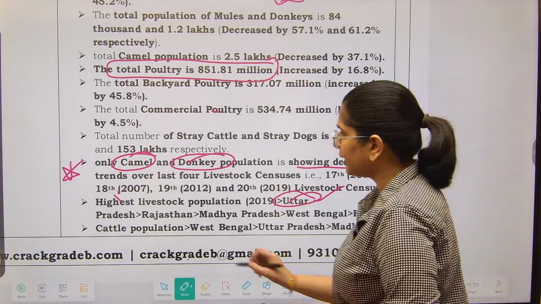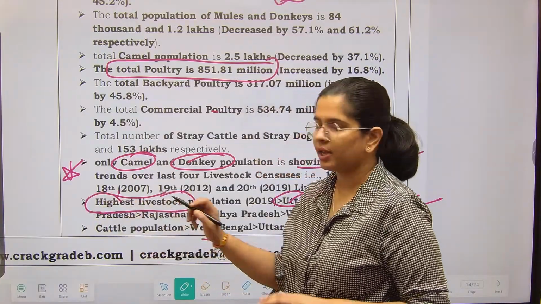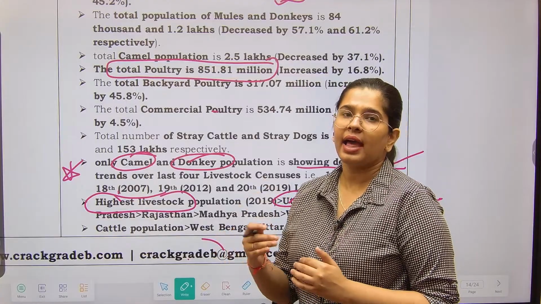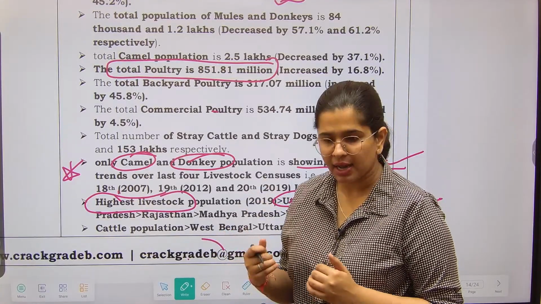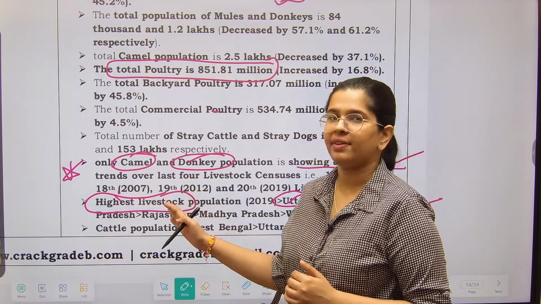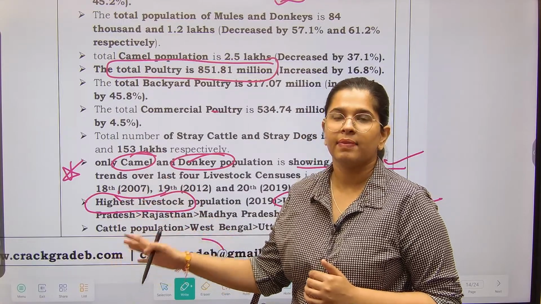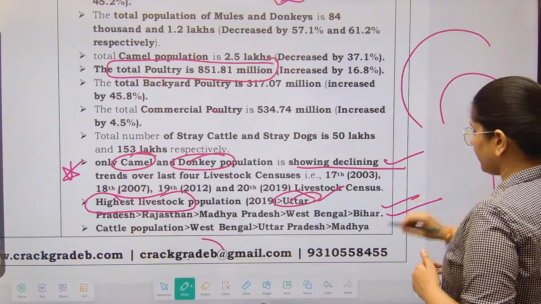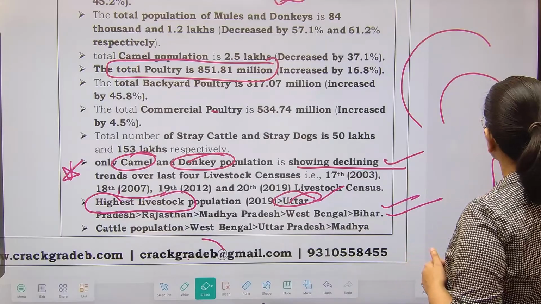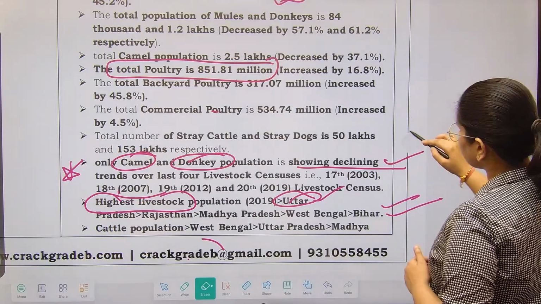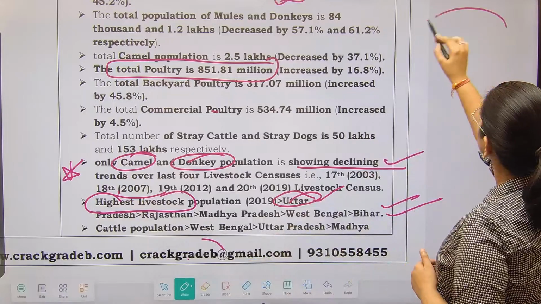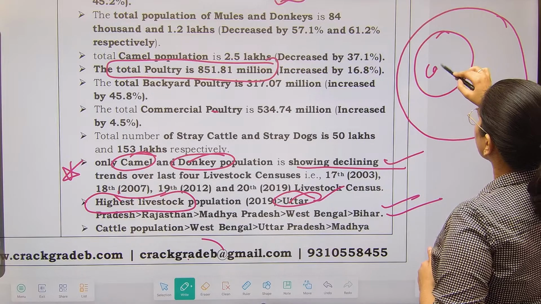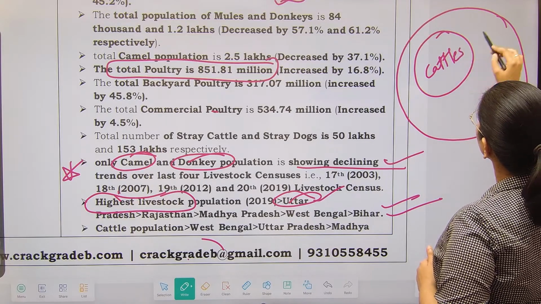See, this is the greater category, livestock. Livestock is the animals that are living, right? And they are helping us in animal husbandry. A section of livestock is cattle. So if I say that this is the livestock, then these are the cattle. Okay? So cattle is a smaller part of the livestock.